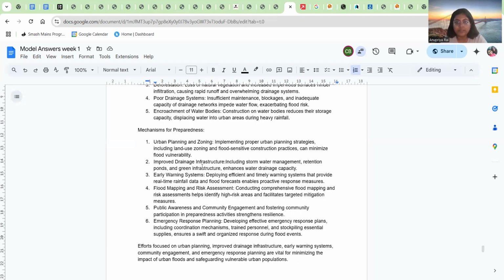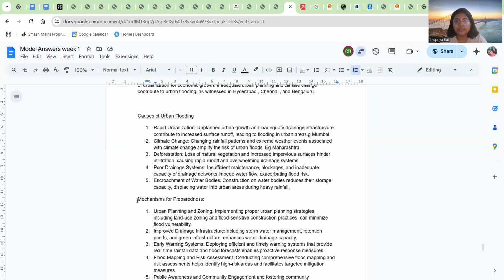See, urban planning, zoning, drainage improvement, infrastructure, and another way to approach preparedness is to actually follow Sendai framework suggestion, which is to divide it into structural and non-structural solutions. So what are structural solutions? When we create certain structures and infrastructure, that will be called a structural solution. For example, building dams or building huge embankments.